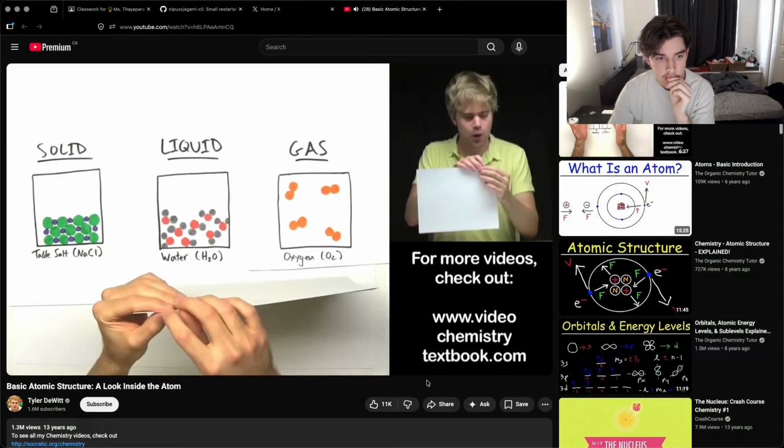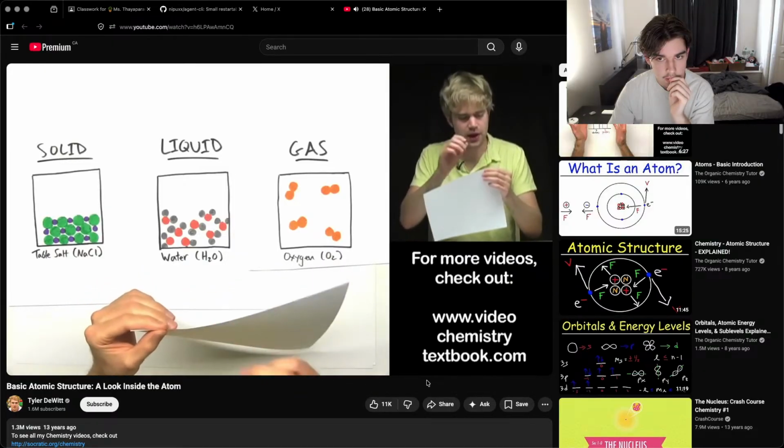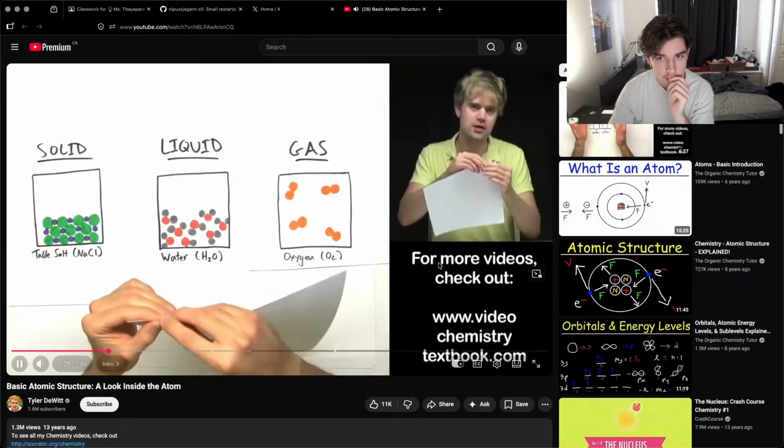Take a piece of paper. Look at how wide it is here. All right, this is so incredibly thin. Now, atoms are so small that it would take 1 million atoms lined up next to each other in a row to be as thick as this tiny width of paper. That's how small atoms are.